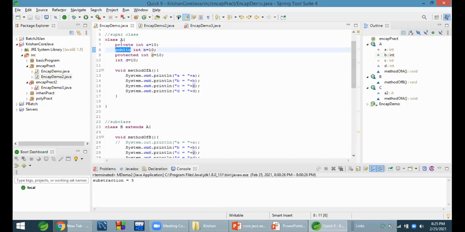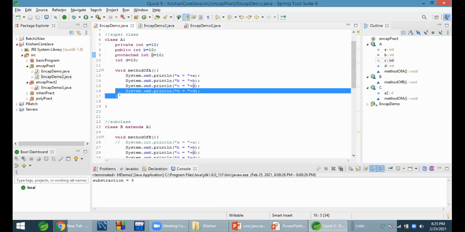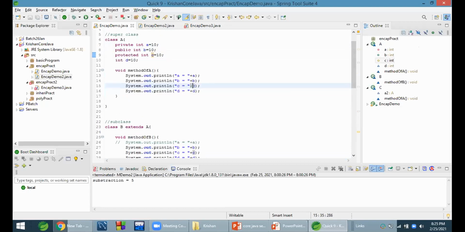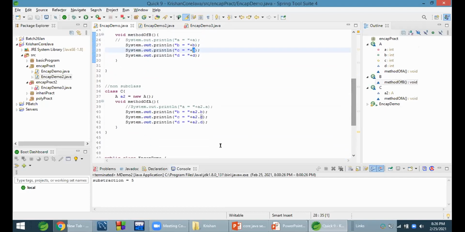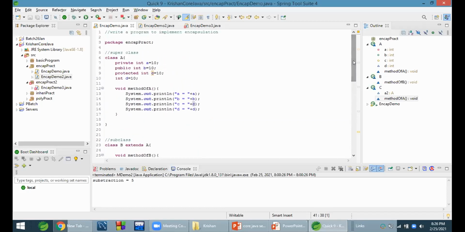Okay. Here we have public without. It is simple. These two are simple. Now this is protected. Protected will be accessible within class. Here you can see it's not showing any error. Accessible within class. Let us check in subclass. In subclass also it's accessible. In non-subclass it will be accessible. Protected members will be accessible within class, subclass, non-subclass, within package, and outside package. It will be accessed, but only in subclass. Okay. We'll see that.